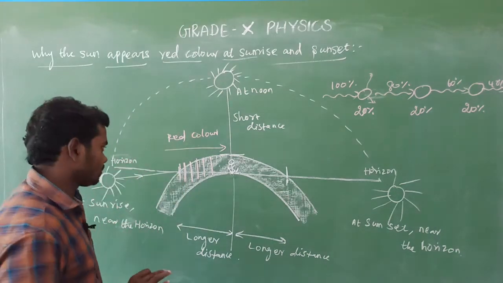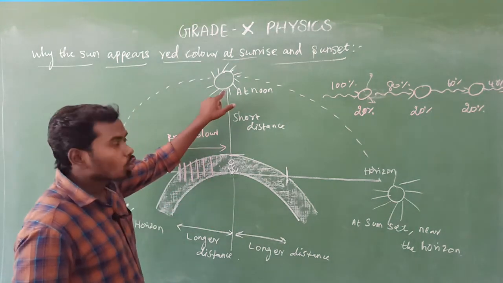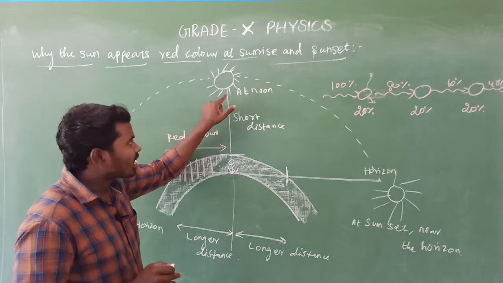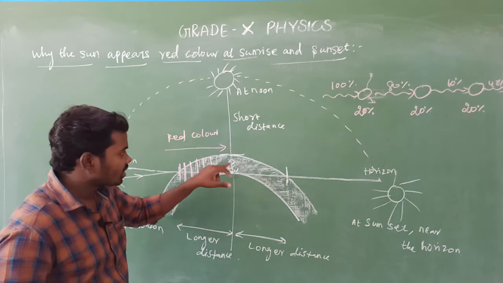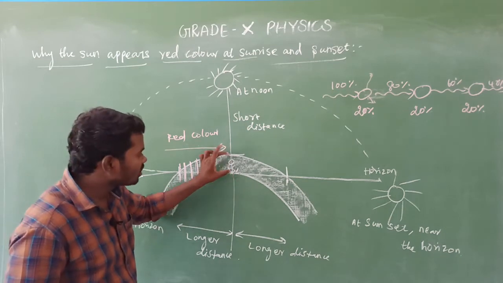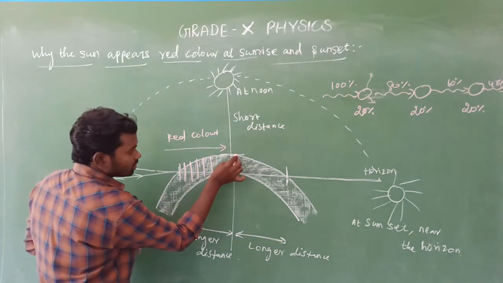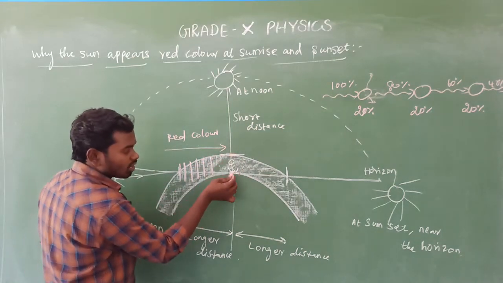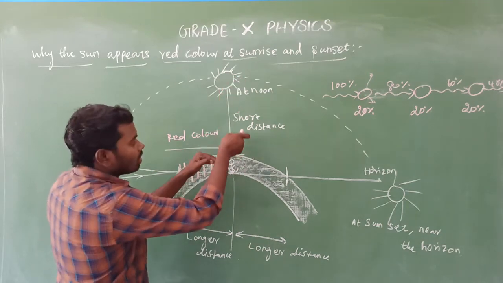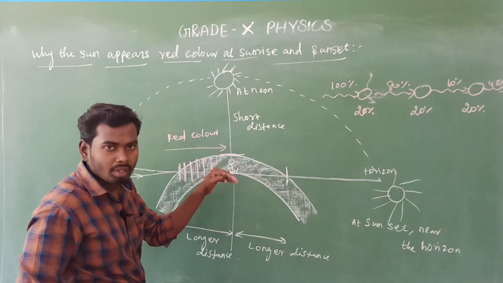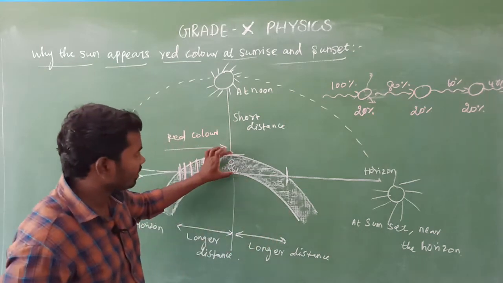Is it clear? Yes. Already we know clearly. At noon time the sunlight has to travel a very short distance, because the distance between the atmosphere and observer is less compared to during sunrise and sunset. Can you see this distance between the atmosphere and the observer, because we are observing here, the distance is very less during noon time. Am I right? Yes, compared to sunrise and sunset. Is it clear? Yes, very simple. So the distance is very less.